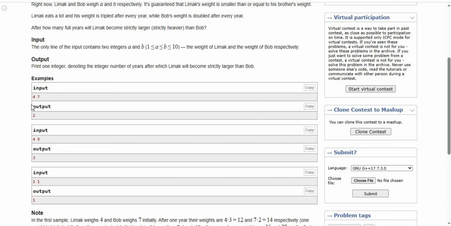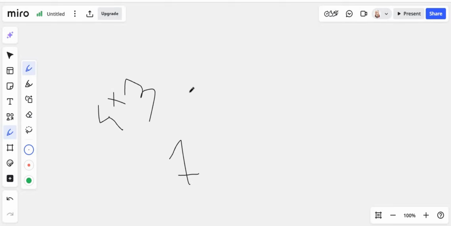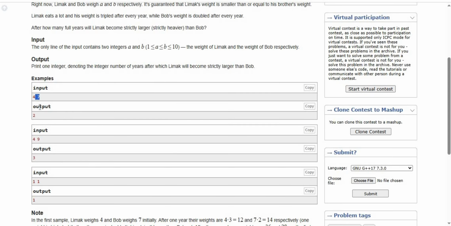So in which year can Limak possibly be greater than Bob? It is possible after 2 years, so the answer will be 2. How is that possible? We have shown that Limak's weight must be tripled and Bob's weight must be doubled. So 4 is tripled, 4 into 3, which gives 12. And 7 is doubled, 7 into 2, which is 14. So we get the values 12 and 14.